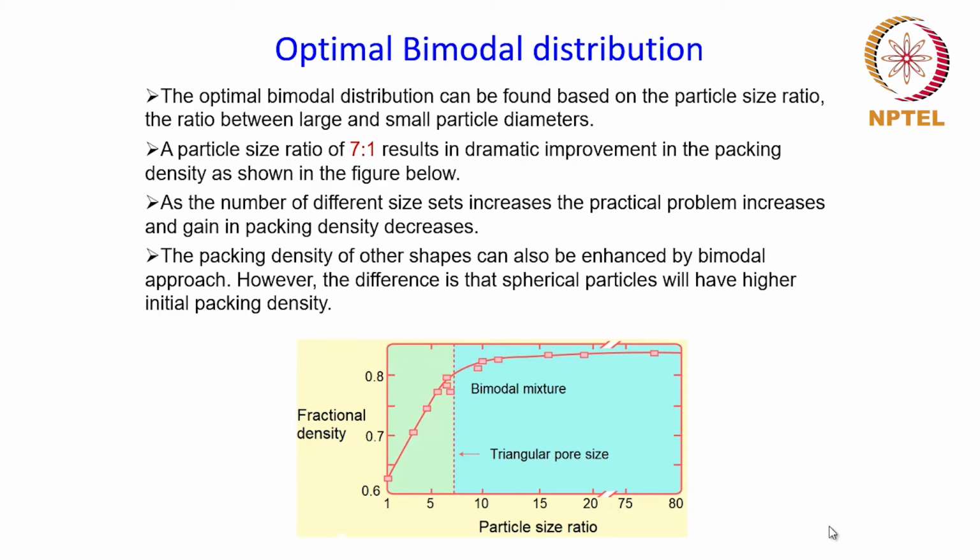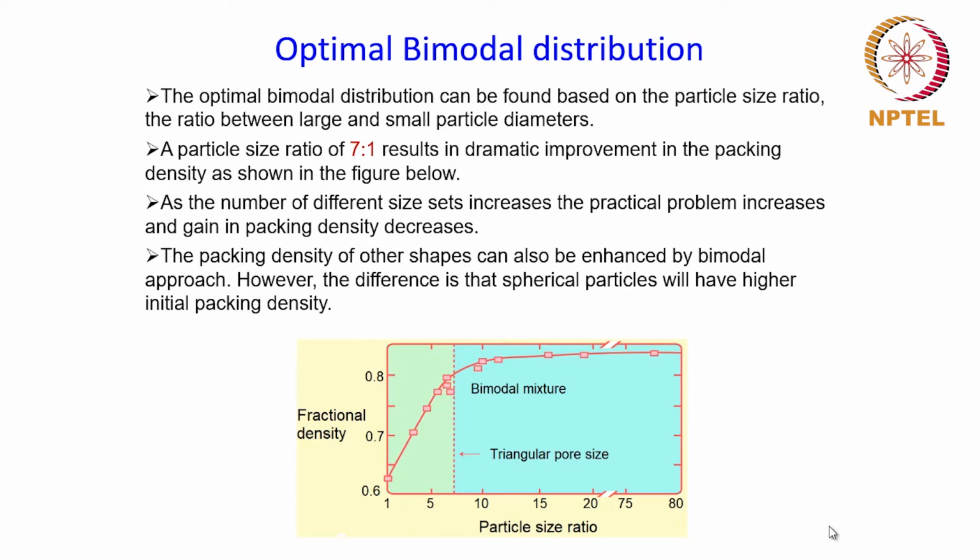Generally, a powder sample or a lot of powder will have particles of different sizes, and as a result it is important to have a uniform mixture, because the homogeneity of the mixture will also affect the packing density.